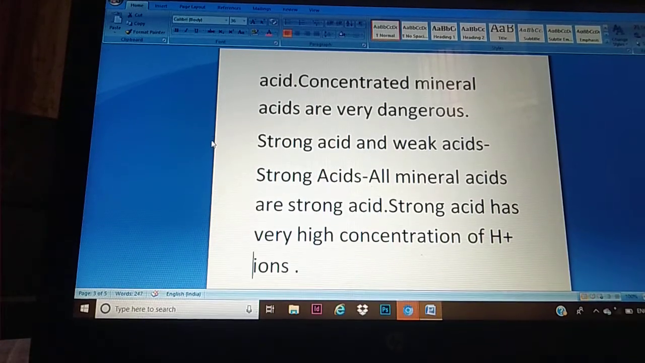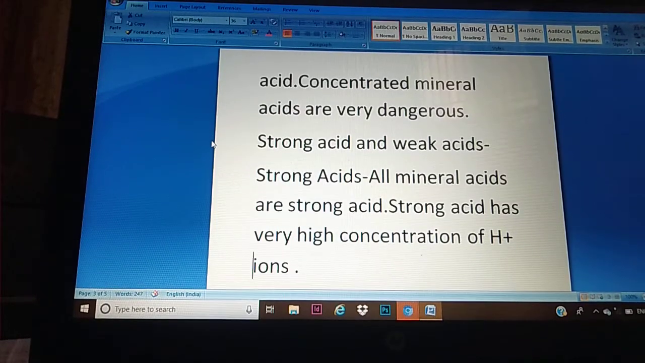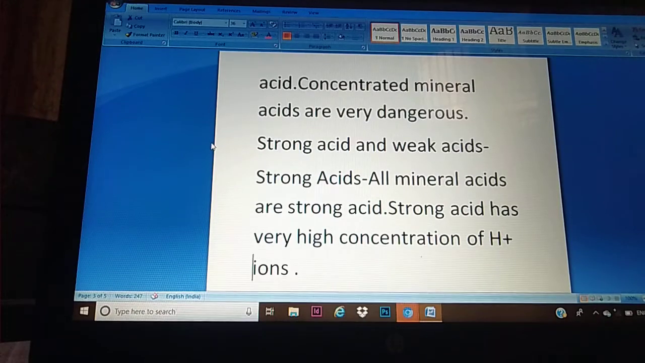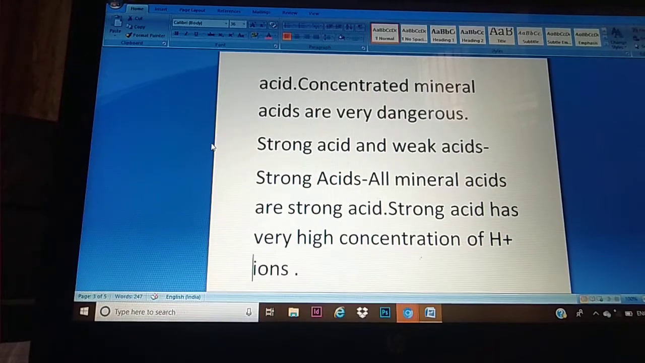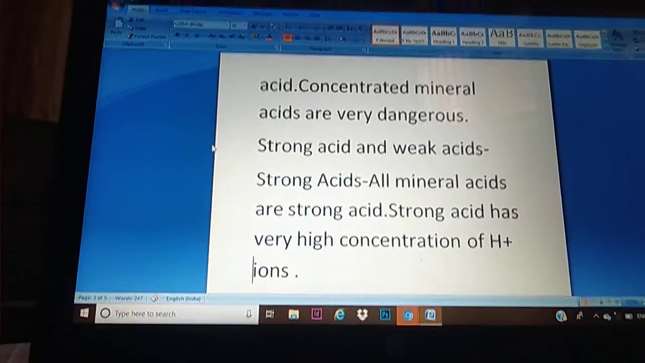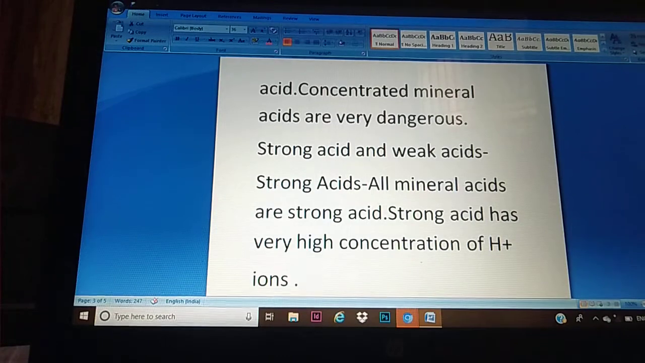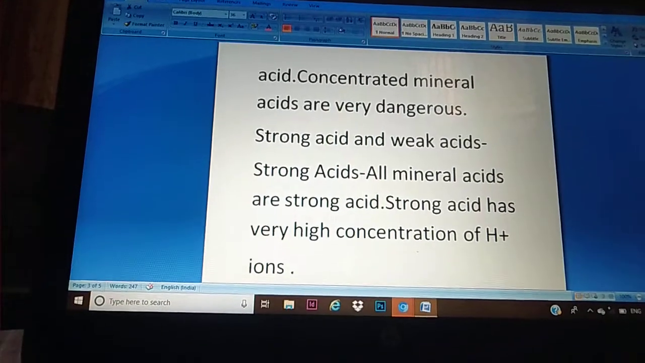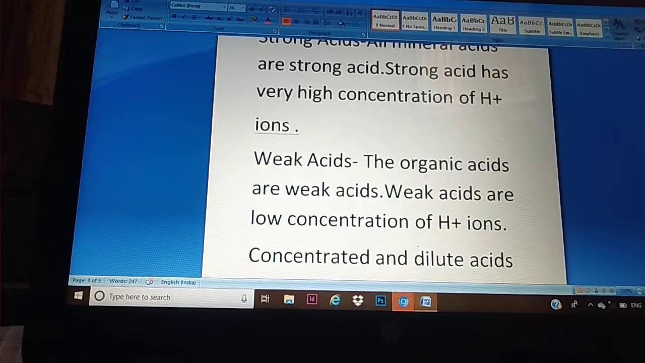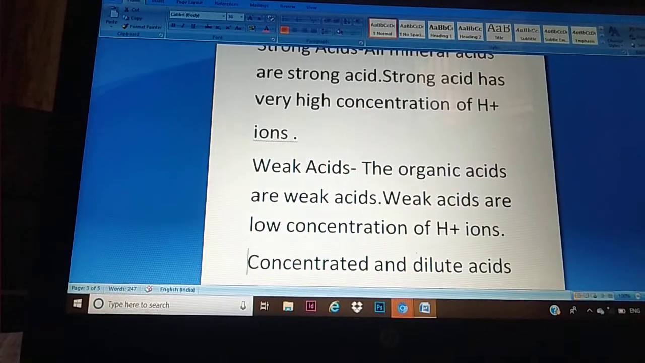Then we come to know about strong acids and weak acids. First, what are strong acids? All the mineral acids are strong acids. Why are they called strong? Because they give a high concentration of hydrogen ions. Then what are weak acids? The organic acids are known as weak acids. Why? Because they have a lower concentration of H plus ions.